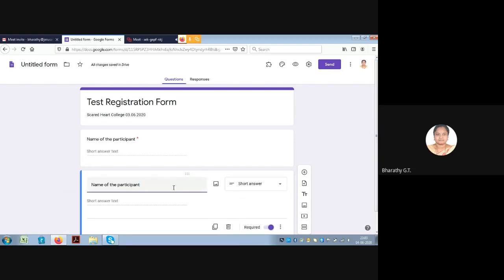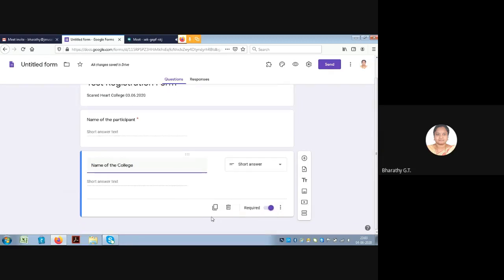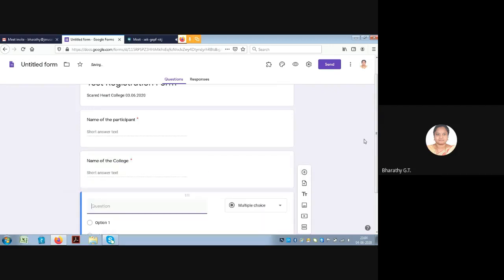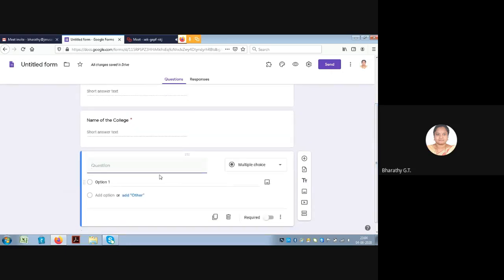Now we can simply change this name of the participant as name of the college. Since we have copied it or duplicated it, this required button is already switched on. If you want to add a new question, this is the option that is available. So you have to press on this add question. So we'll add the third question. We will include the email ID. Again, let us have it as a short answer and we will press this required button.